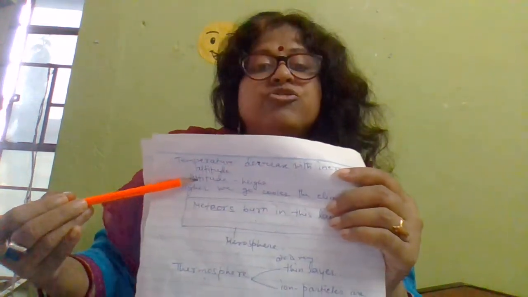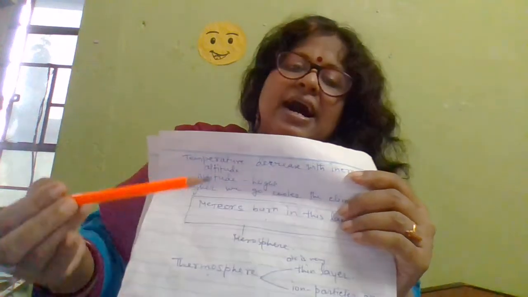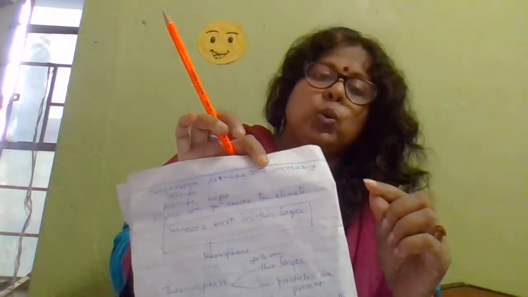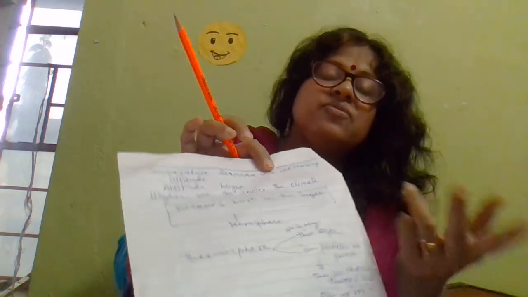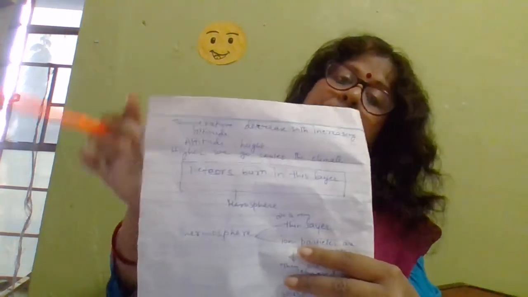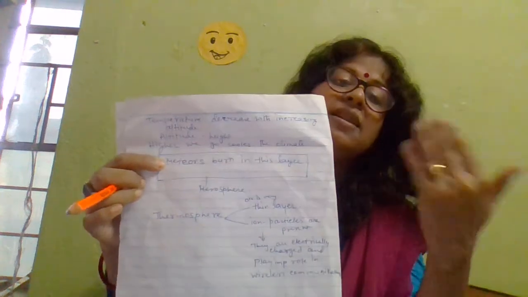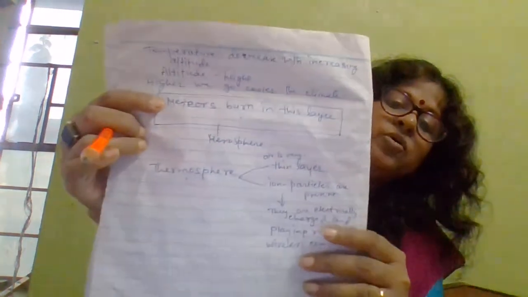What is altitude? Altitude means height. That's why mesosphere is a cold layer. Another feature, meteors burn here. And the last layer is thermosphere.